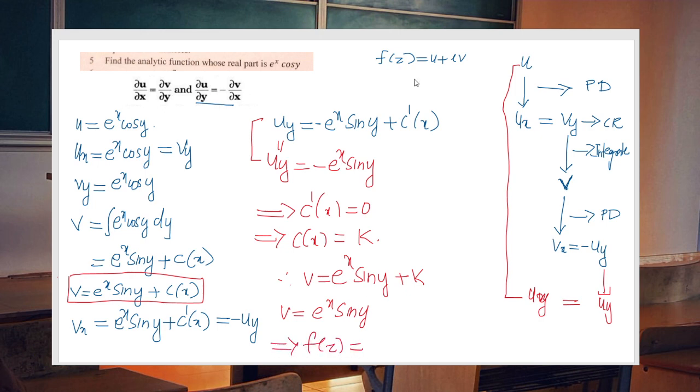If you are looking for a particular analytic function, then what is the corresponding analytic function? f of z equal to u plus iv. What is u? e raised to x cos y, plus i times e raised to x sine y. It's a very important idea actually: when the real or imaginary part of a given function is given, you may be asked to find the corresponding analytic function by finding the corresponding conjugate. Now, these are some examples for determining the analytic function from the given real part.